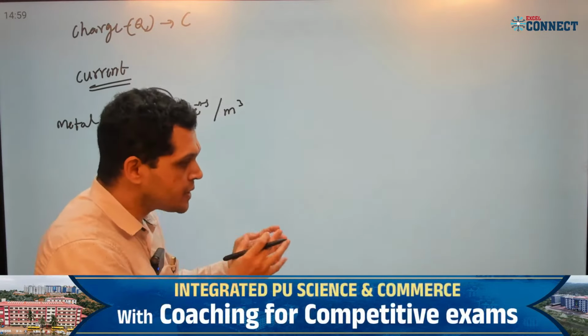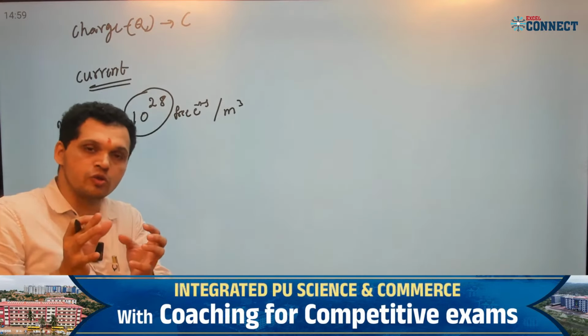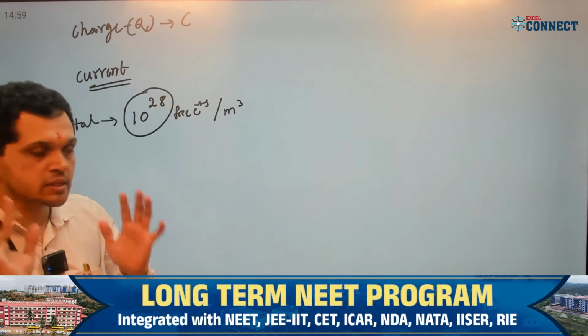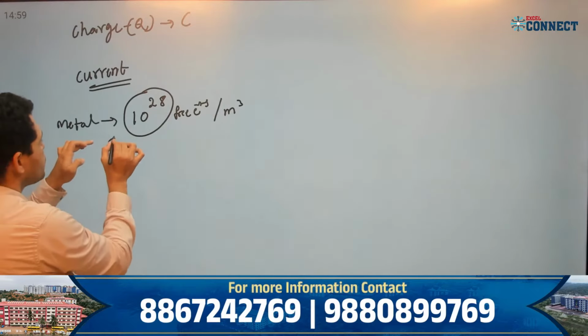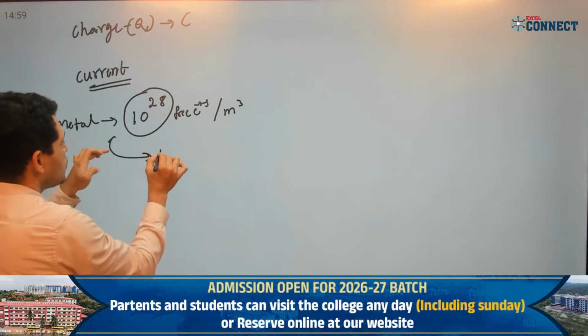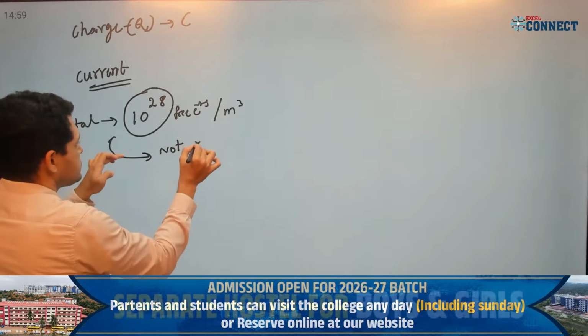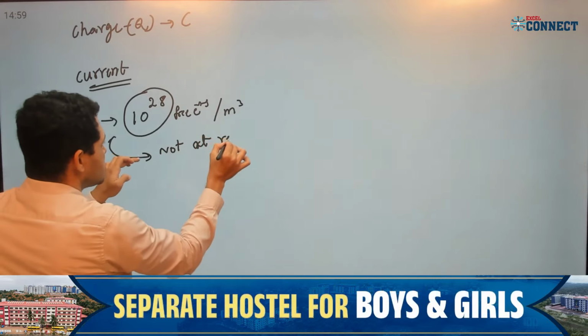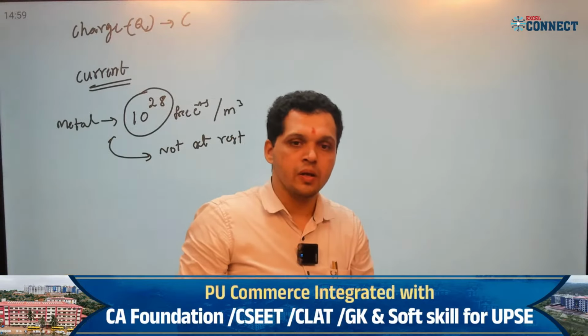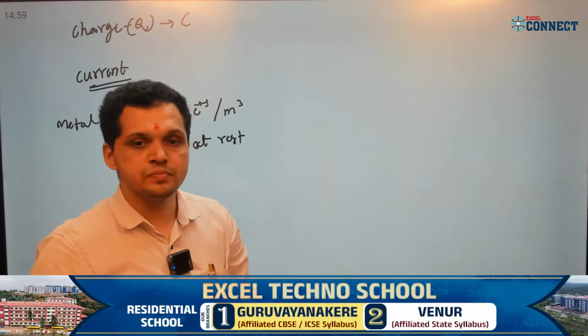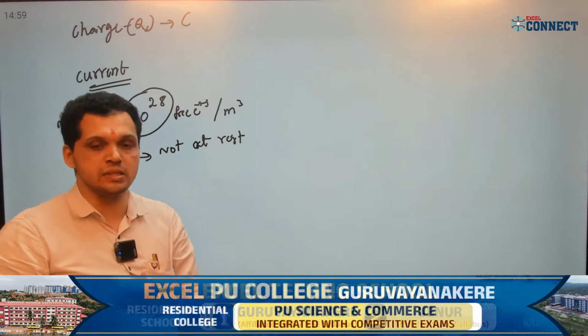And these free electrons are not at rest in metals. No electron is at rest. Why is it not at rest? Because of thermal energy.